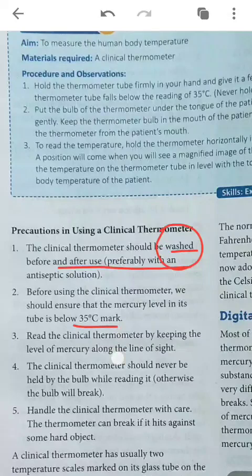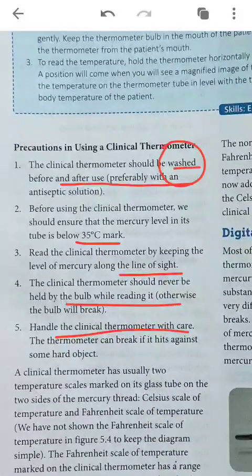Read the thermometer in line of sight, which we have studied for the laboratory thermometer also. It should never be held by the bulb. This also we have studied. And handle with care, so that it does not break. And the clinical thermometer uses the Fahrenheit scale for measuring the temperature of the body.